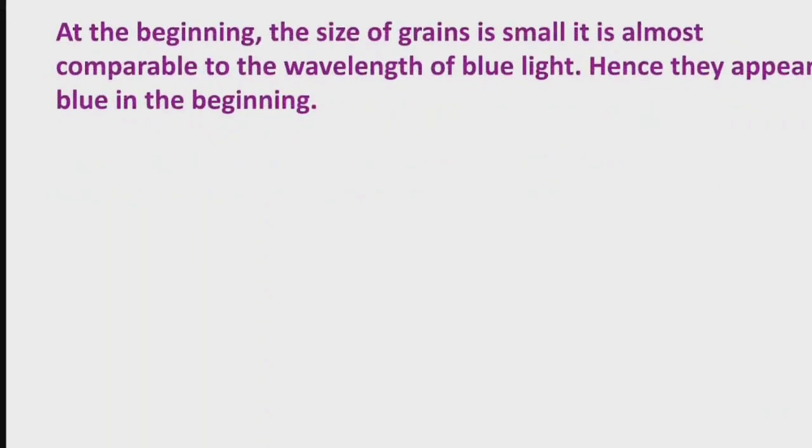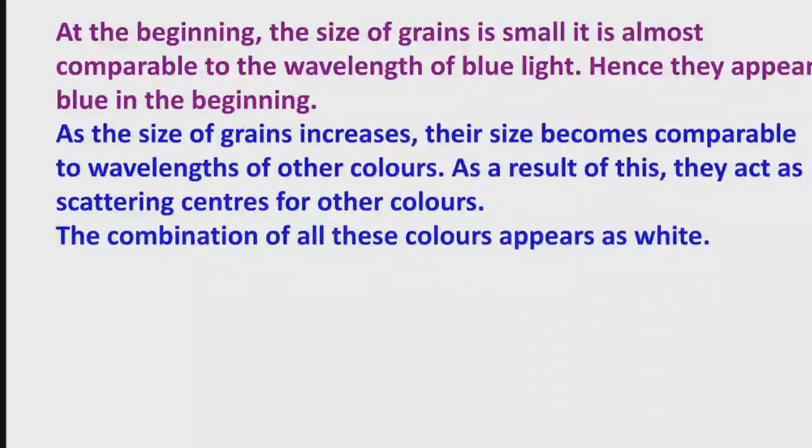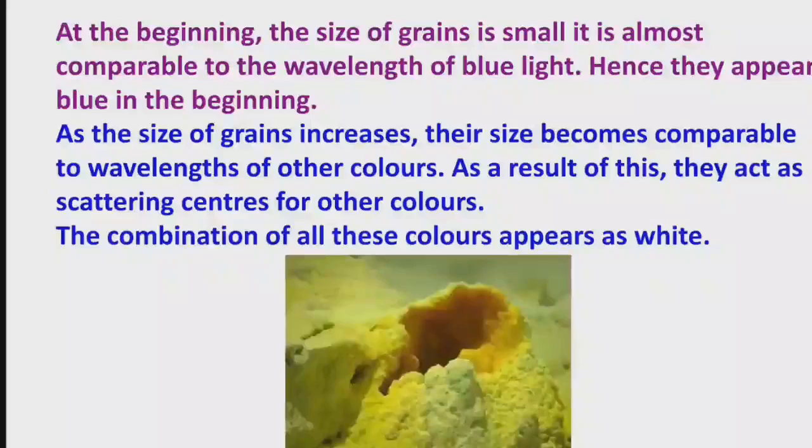At the beginning the size of the grains is small. It is comparable to the wavelength of blue light, hence they appear blue in the beginning. As the size of the grains increases, their size becomes comparable to the wavelength of the other colors. As a result, they act as scattering centers for other colors, and the combination of all these colors appears as white.